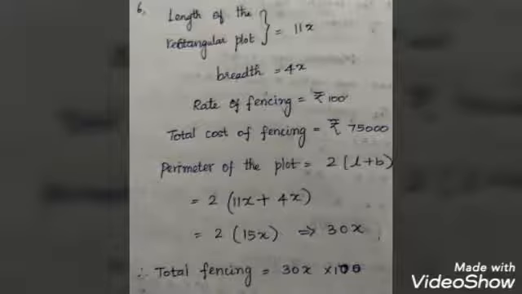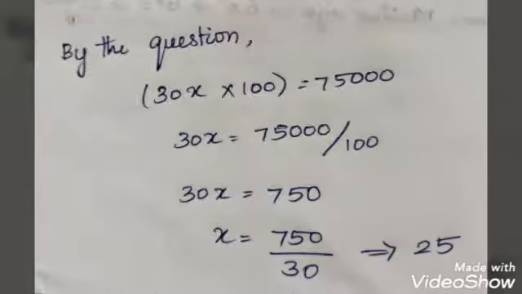Why are we multiplying by 100? Because per meter they are spending 100 rupees. That's why we are multiplying 30x into 100. Is it clear? For example, 1 chocolate is 5 rupees. So 3 chocolates will be 3 into 5, so 15 rupees. The same thing we are applying here.